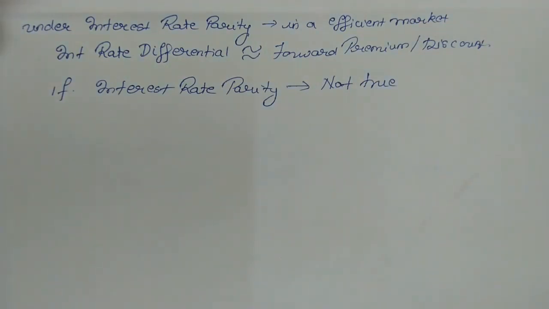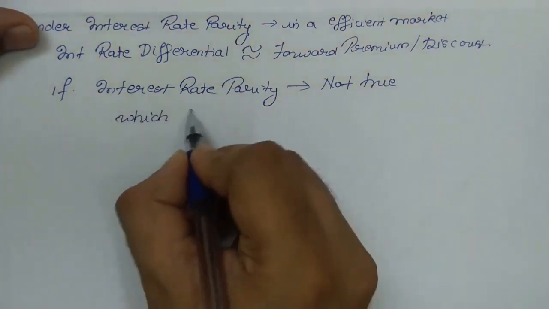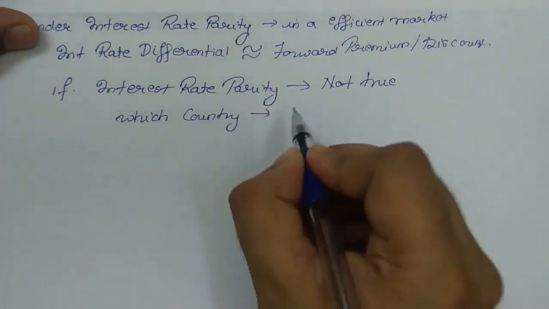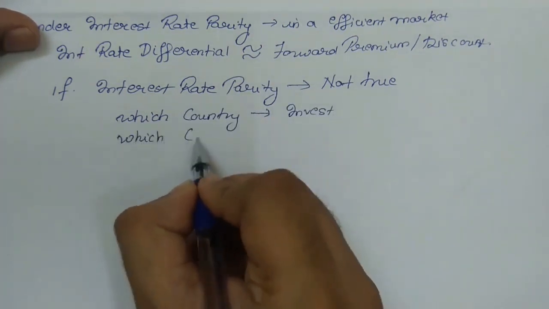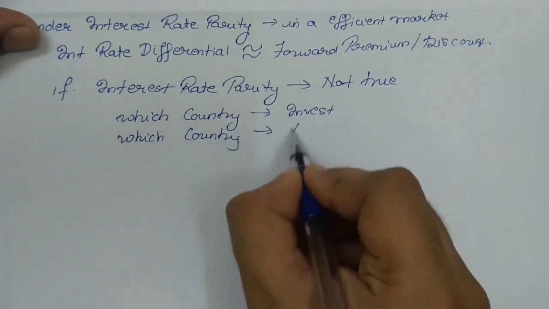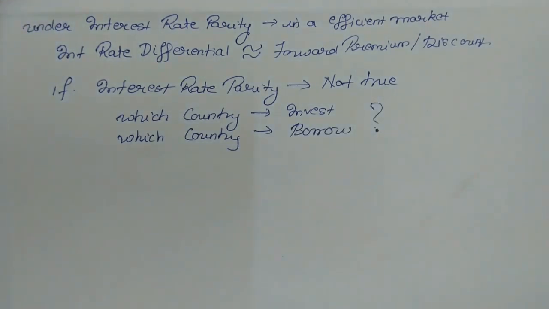If the LHS, using the formula, is not equal to the RHS, then how will a person decide in which country he will invest and in which country will he borrow? Under interest rate parity theory, whether you invest in the home country or in the foreign country, the rate of return remains the same. But if the theory does not hold true, then from which country will he invest and from which country will he borrow?